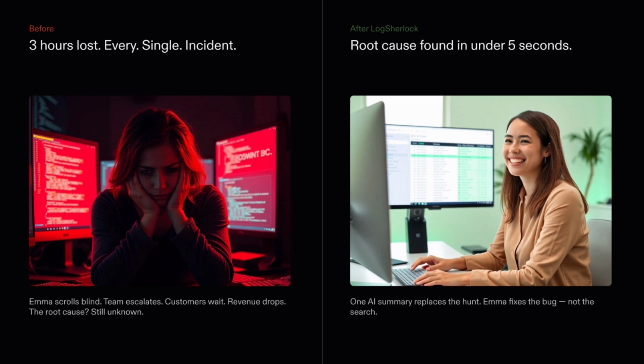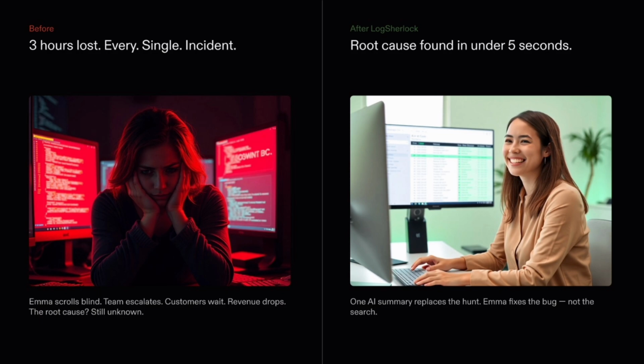Another common observation from DevOps teams is, "By the time we identify the root cause, the outage has already lasted longer than it should have." Engineers often spend hours correlating logs across multiple services, trying to figure out which event triggered the failure first. There is also a major productivity issue. Industry reports show that developers spend a large portion of time debugging production issues instead of building new features. And many engineers describe the debugging process as jumping between dashboards, searching logs, and guessing which component failed first.